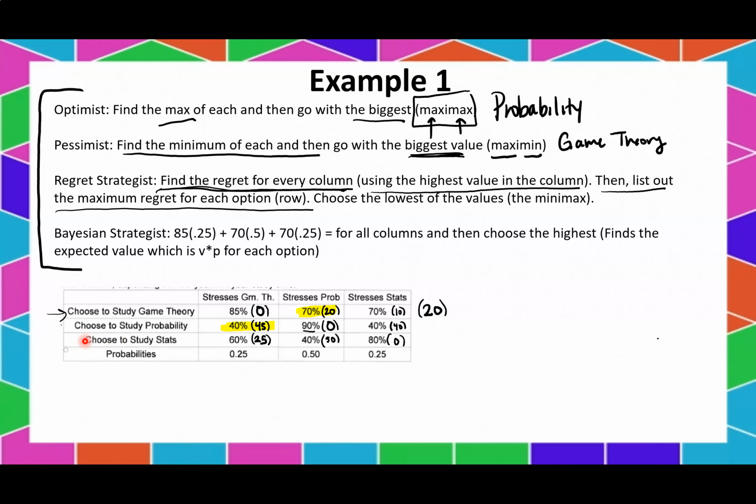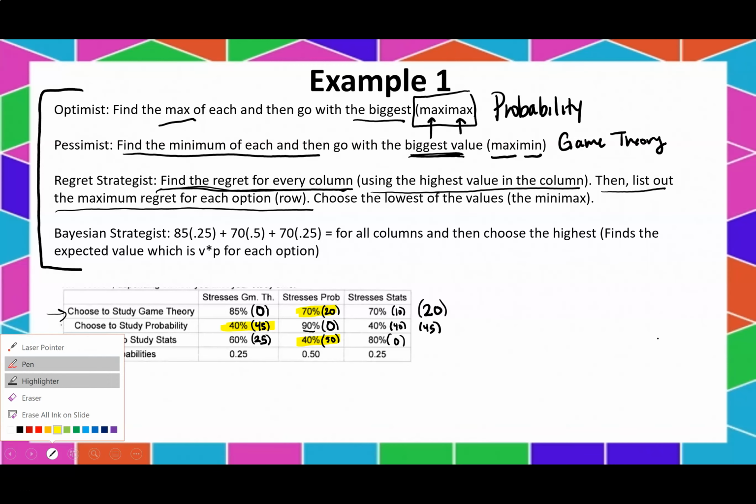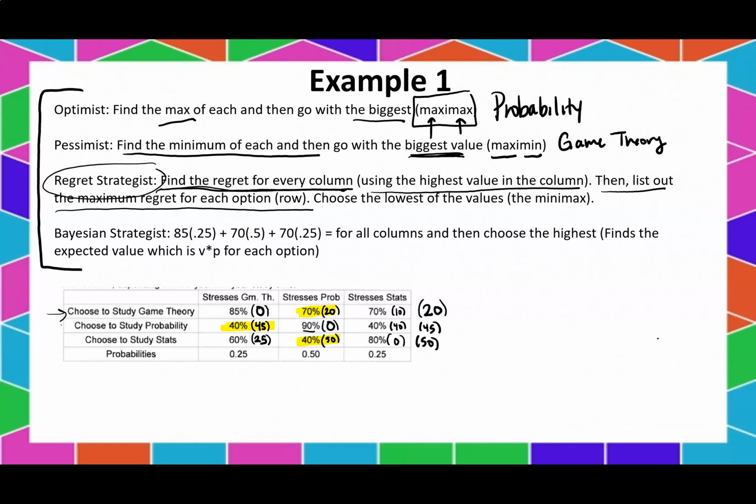And if you're not seeing what I'm saying here, I'm comparing this entire row, 45, 0, and 40. And clearly 45 is the worst case scenario here. So we would have regretted 45%. And now the last one here is we've got 25 regret, a 50 regret, and a 0. So here we regret 50% that we could have done something better. So here we've got a regret of 50. Now remember, the regret strategist wants to avoid regretting things, and so we're going to choose the lowest value.